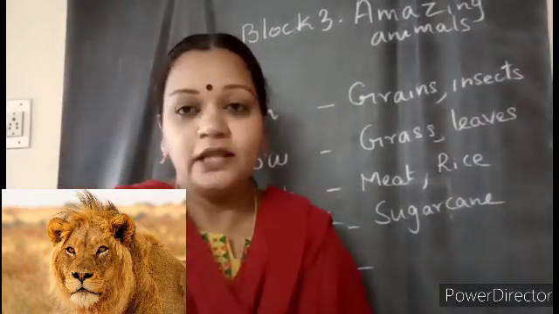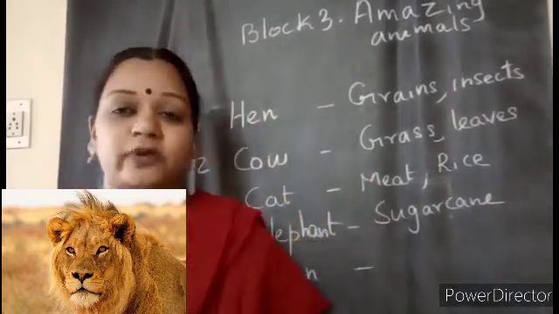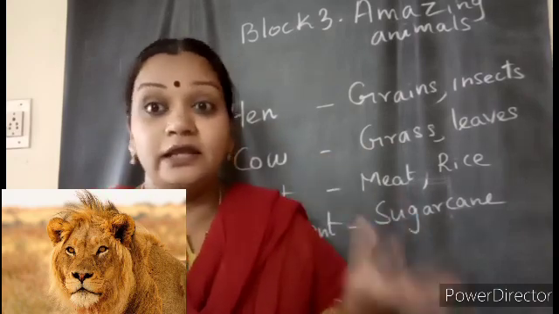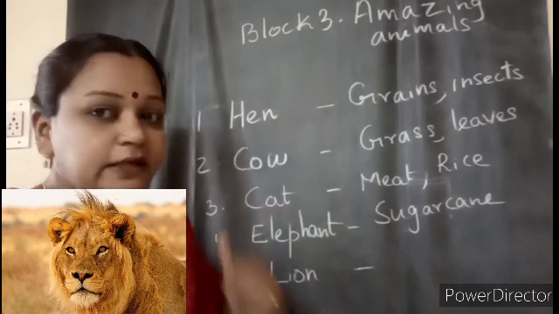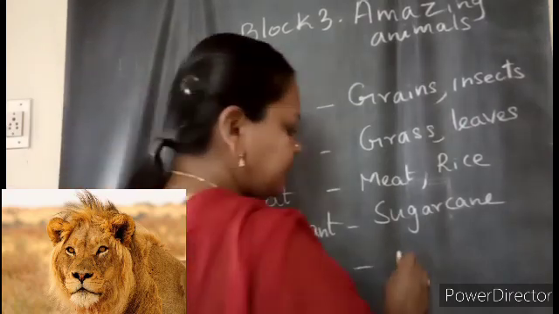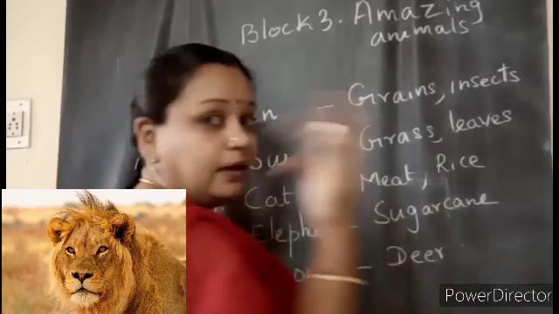Do we give them food? They live in the jungle. We already learnt about the wild animals. They will be in the jungle and they will get their own food. They will search for their food and get it. So what do they eat? They will kill and eat other animals, for example, like deer.